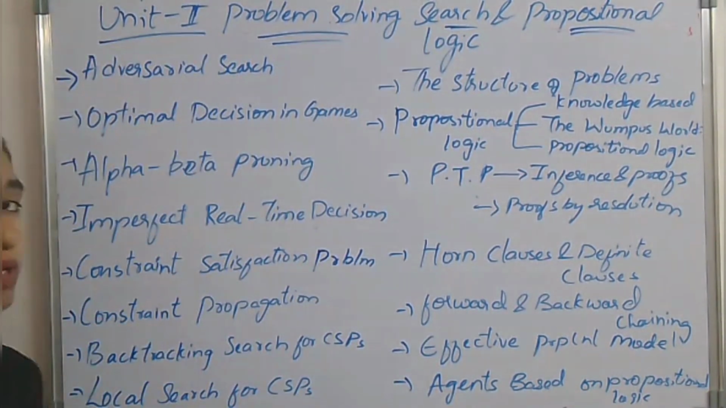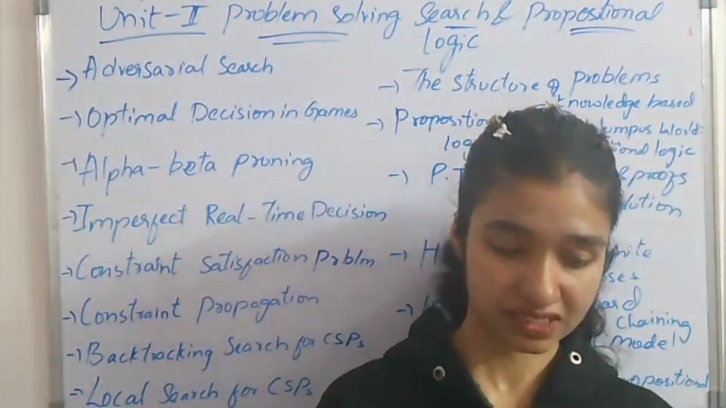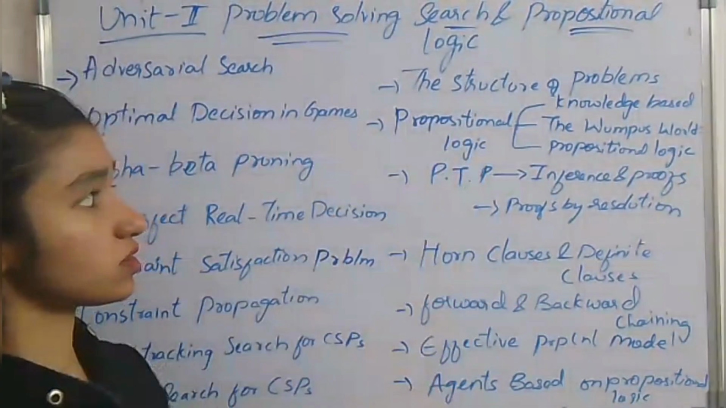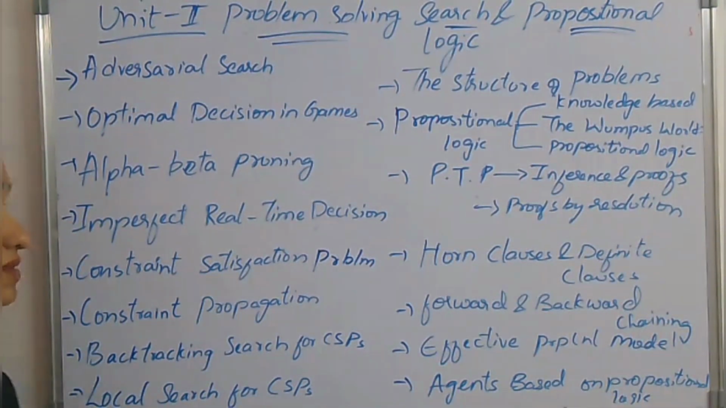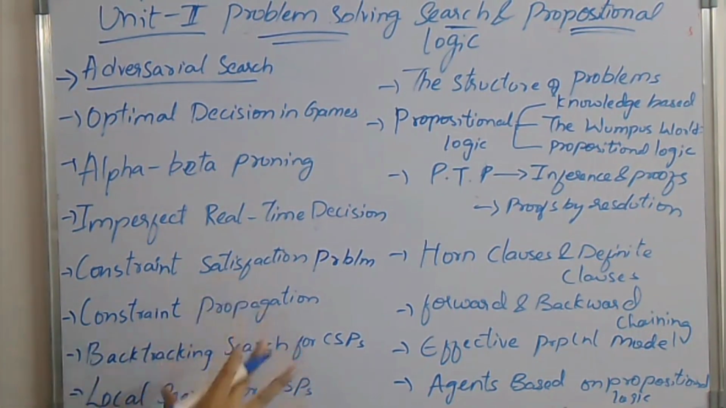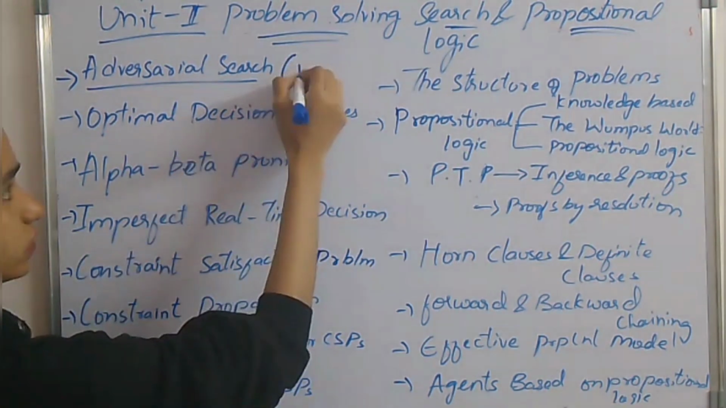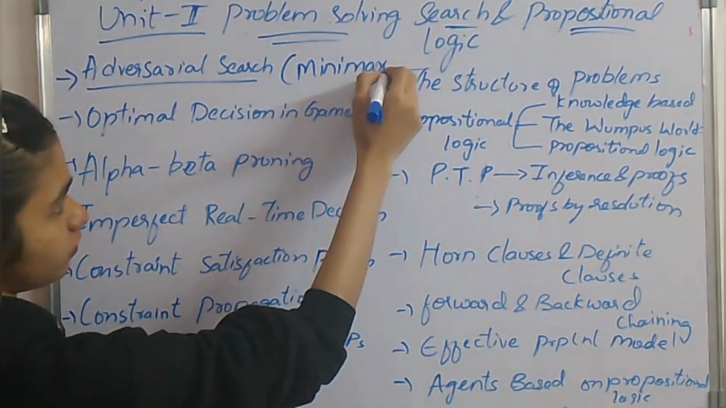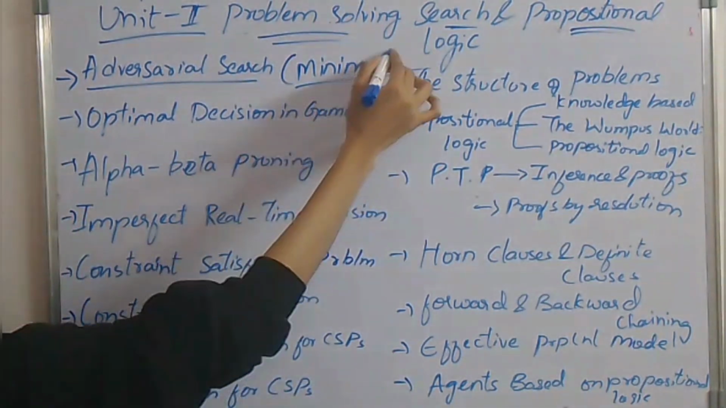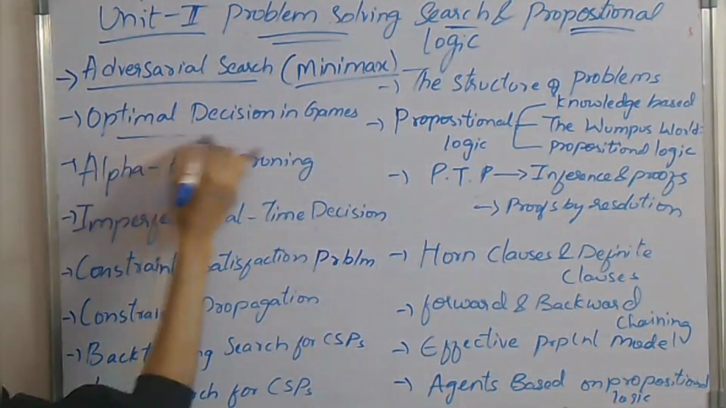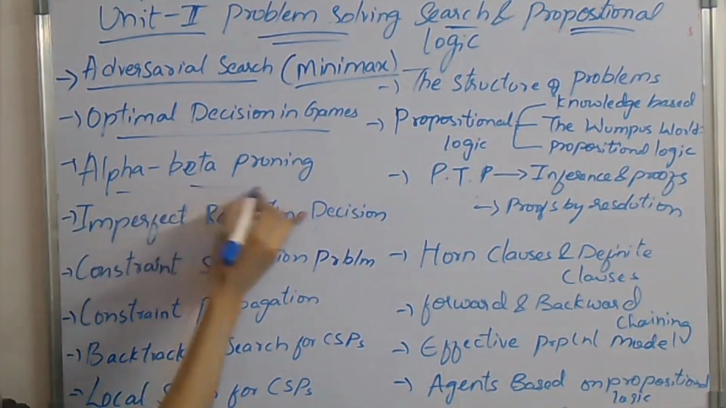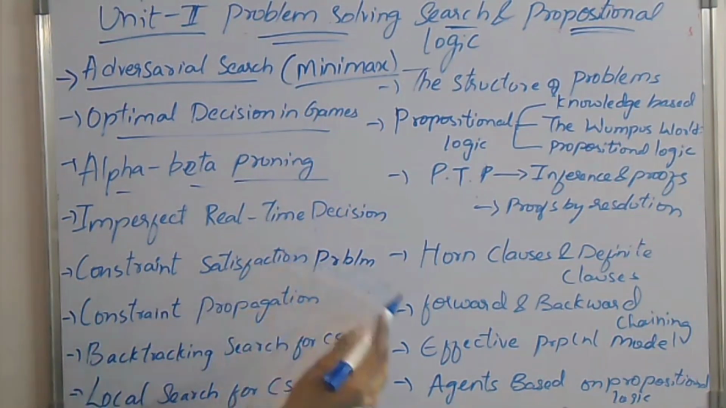So this unit is all about games and knowledge based agents and especially propositional logic and constraint satisfaction problems, solving different types of constraint satisfaction problems. So here let's see adversarial search. In this we have one of the most important algorithms which we are going to discuss, and make a note, it is very important, which is the minimax algorithm. It is one of the most repeated questions in the exams, or a highly prioritized question you can say. Next, optimal decision in games and alpha beta pruning and imperfect real-time decision.